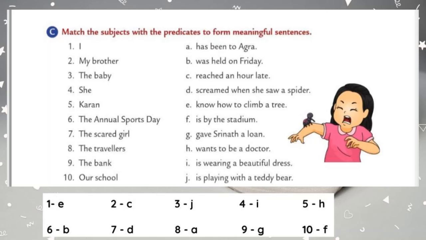And the last one is our school. The subject is our school. Remaining predicate is by the stadium. So we should write the number 10 near to the word stadium. That is option F.